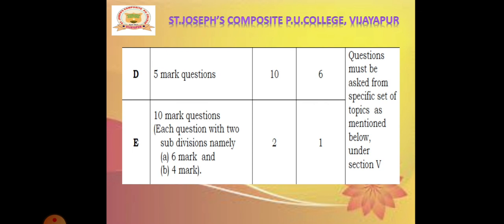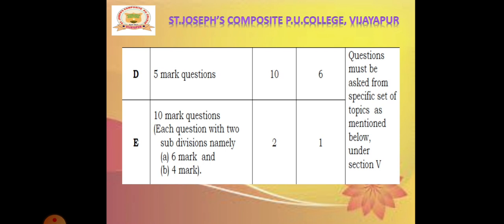Next, part E. Part E consists of 2 main questions. Each carries 10 marks, out of which you have to answer any 1 question. These main questions consist of 2 sub-questions. It is of 6 marks and 4 mark questions. Part D and Part E questions must be asked from a specific set of topics.